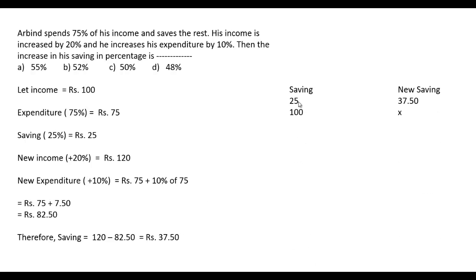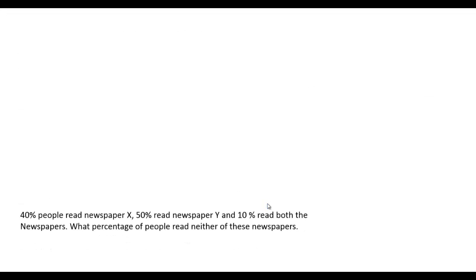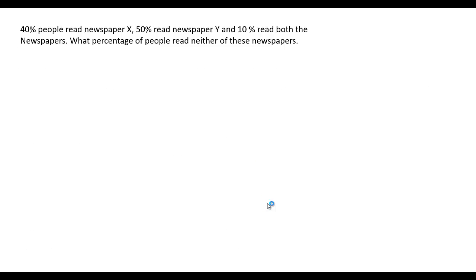So his saving was 25 rupees previously, now it is 37.50, and therefore if his previous saving is 100 rupees, what will be his new saving? Just cross multiply and find the value of x. So x is equal to 37.50 multiplied by 100 divided by 25, and that comes to 50%, and therefore the increase in saving in percentage is 50%. Friends, now we will see another question, which is a very simple one.